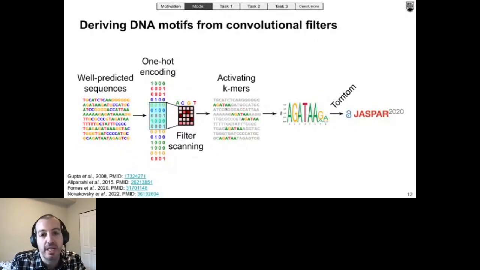And next, we can assign a biological annotation to the filter's unit by comparing the motif that was derived from that filter to motifs from the JASPAR database using tools like TomTom. In this particular example, since the motif looks like the motif of a GATA transcription factor, we can refer to that filter's unit as being GATA-like, since it most likely helps detect the presence of GATA motifs in the input sequences.